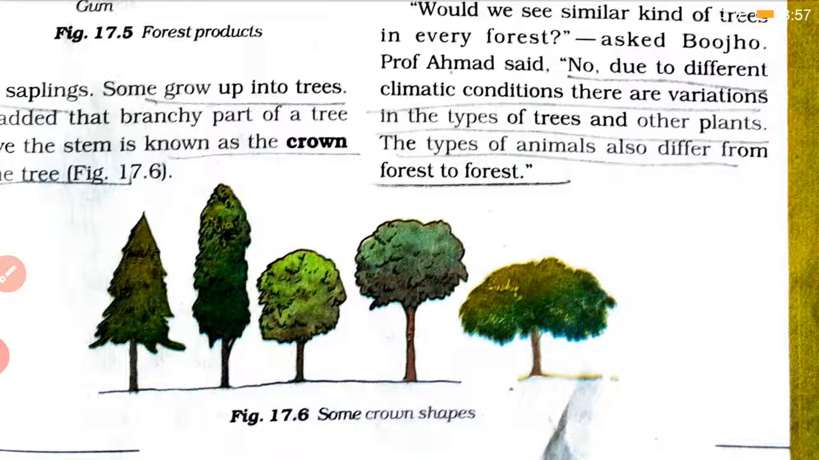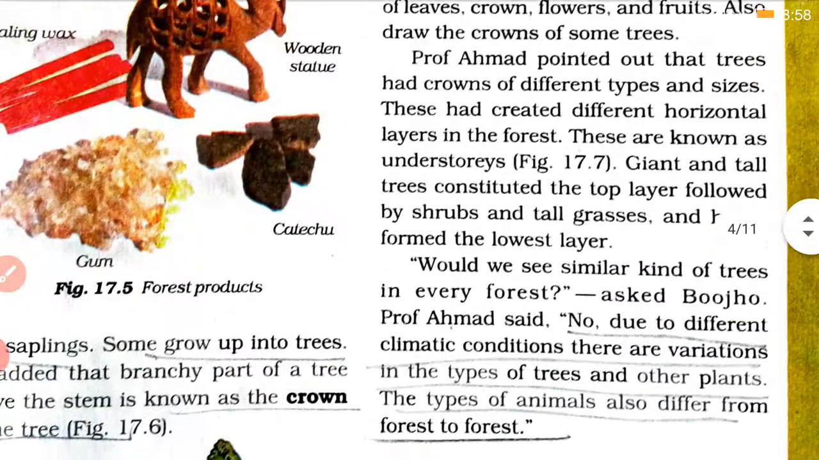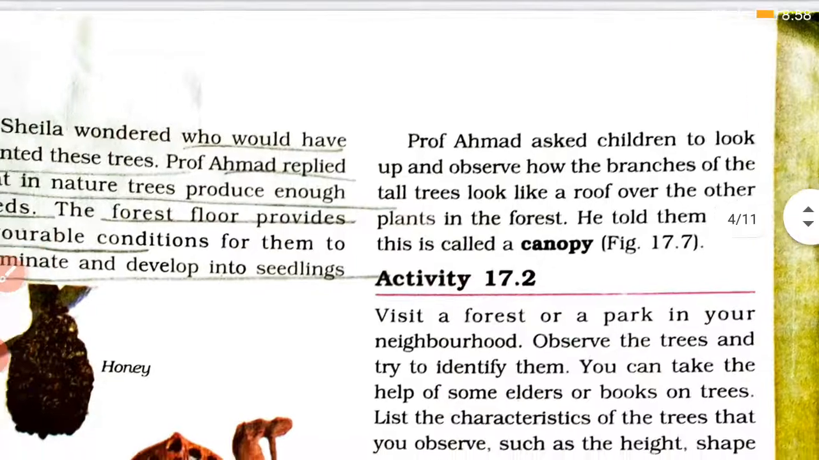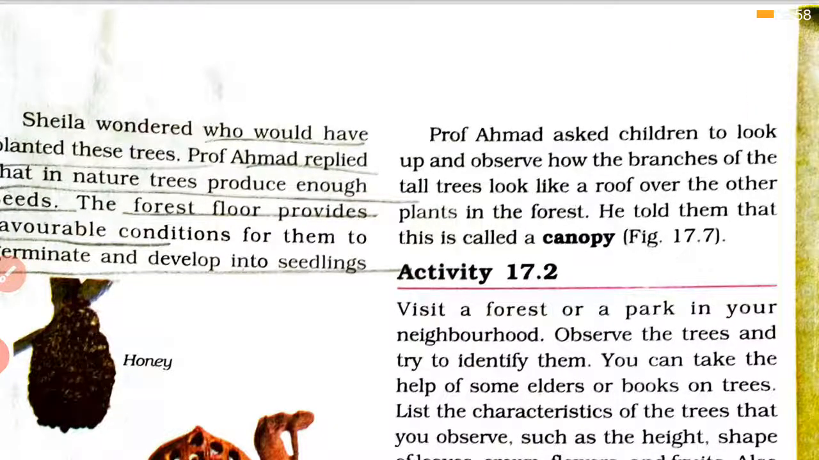तो सिमिलर वे द एनिमल्स लिविंग इन द फॉरेस्ट विल ऑल्सो डिफर. If you find a forest in a cold place, the animals will be different. If you find a forest in a hot place, the animals will be different. Okay, so the different varieties of plants and animals depend on the condition of that place.